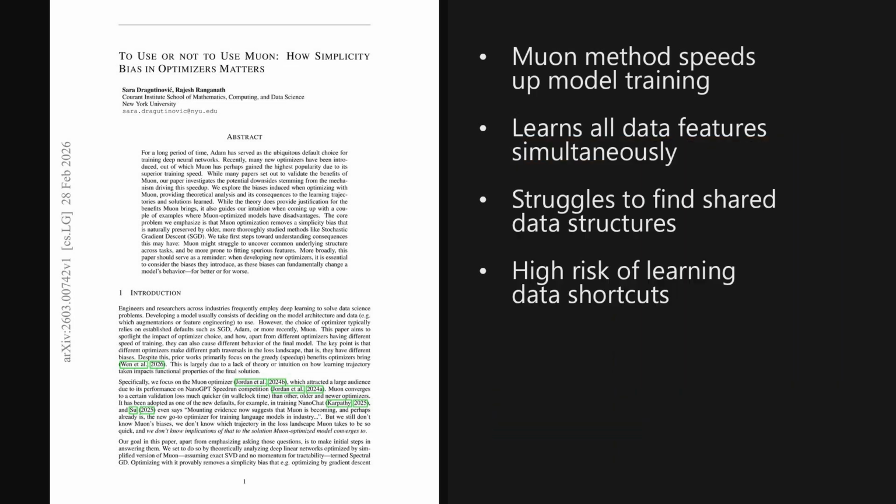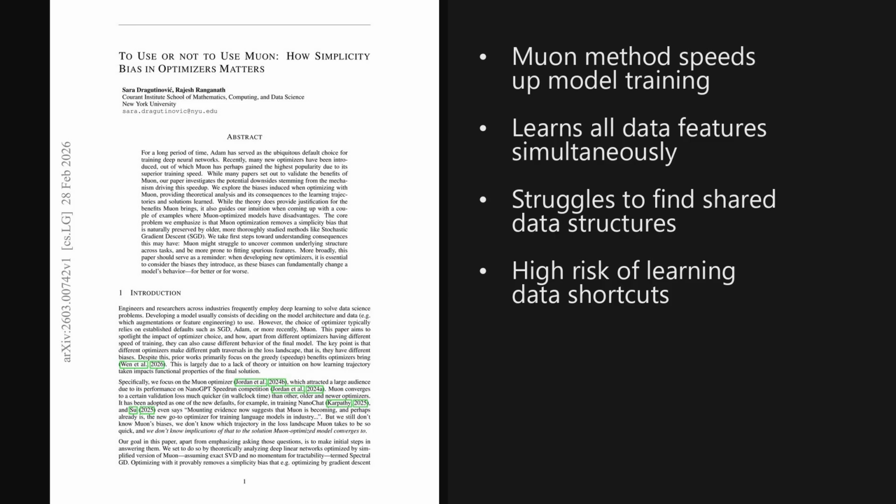I'm Alex. Today we're looking at a paper trending on X, published on February 28, 2026, just 3 days ago. It investigates the popular Muon optimizer and finds that, despite its impressive training speed, it lacks the simplicity bias inherent in traditional methods, like stochastic gradient descent, which can lead to models failing to learn shared structures.